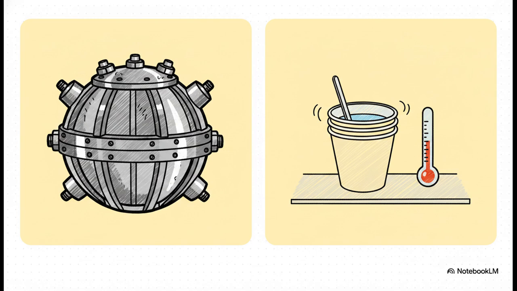It's just a heavily reinforced, completely sealed container designed to keep volume absolutely constant. Because the volume can't change, there's zero pressure-volume work being done. That allows us to measure the direct change in internal energy, delta U. By contrast, a simple calorimeter operates at a constant, everyday atmospheric pressure. That makes it the absolute perfect tool to directly measure changes in enthalpy, or delta H.